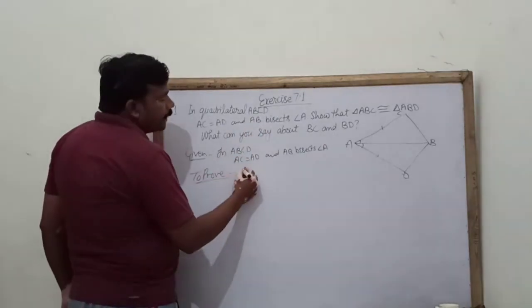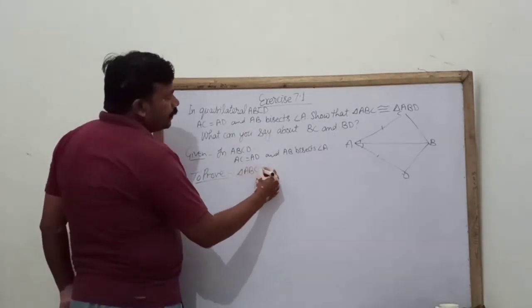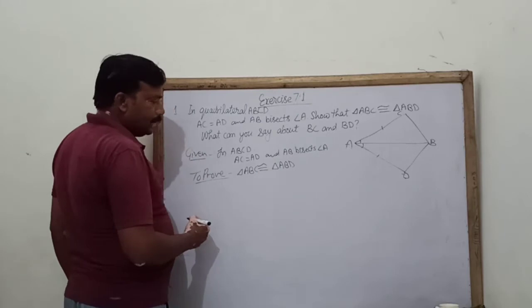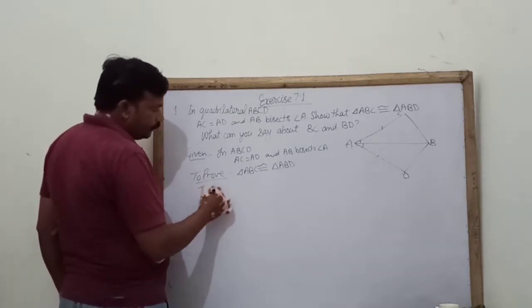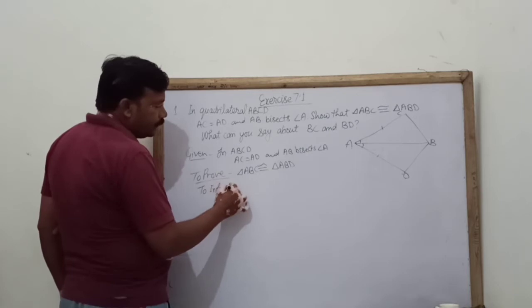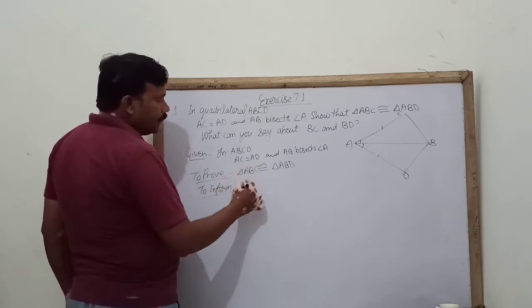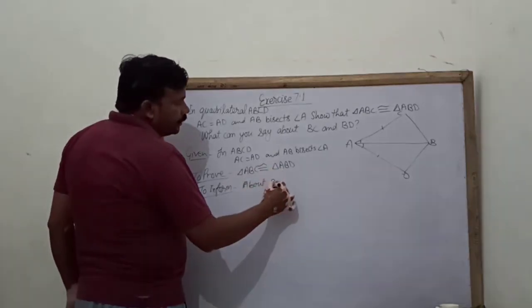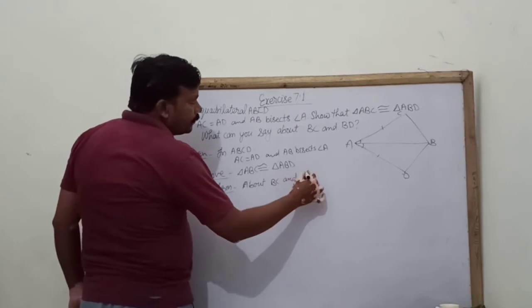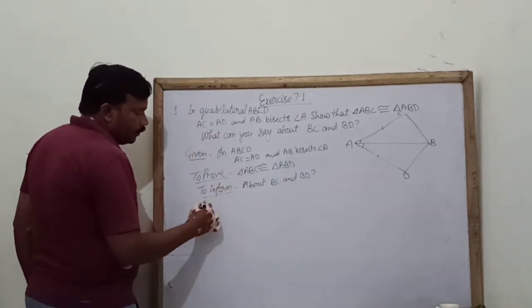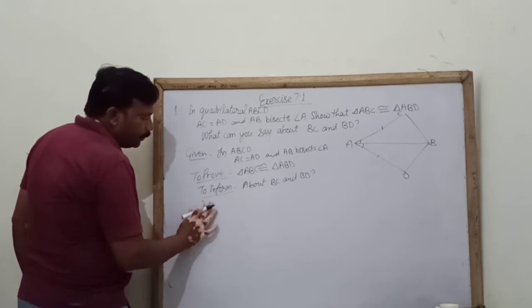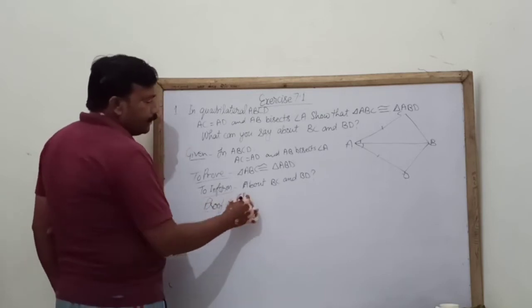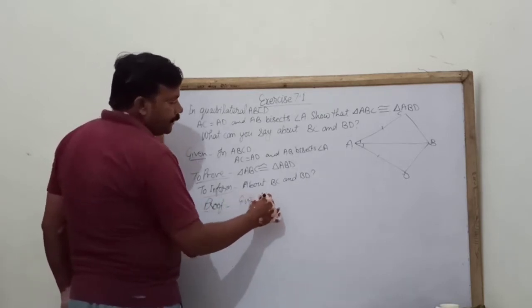To prove triangle ABC congruent triangle ABD, and to inform about BC and BD. So we can write here proof. First of all we can write given that.